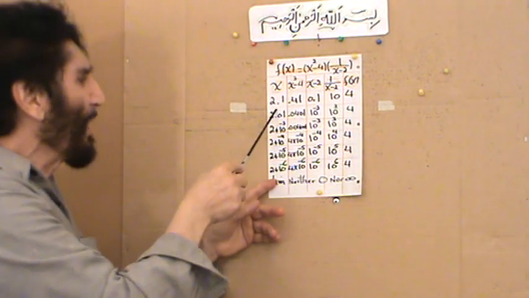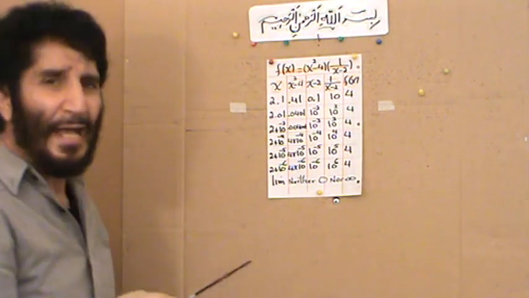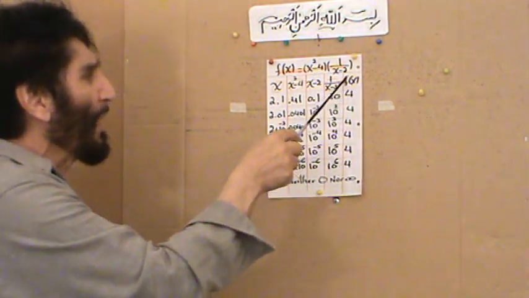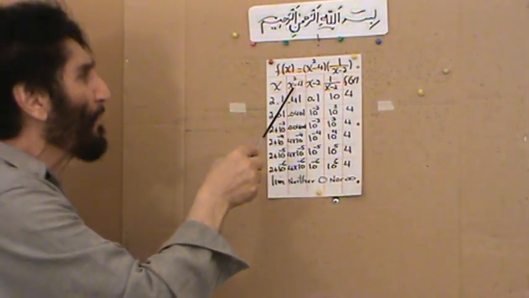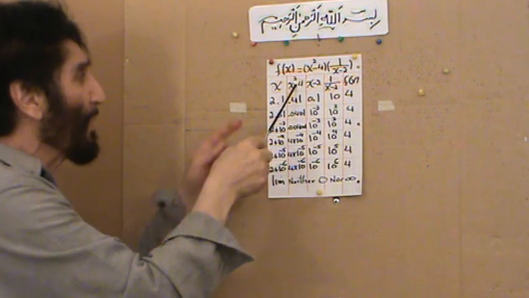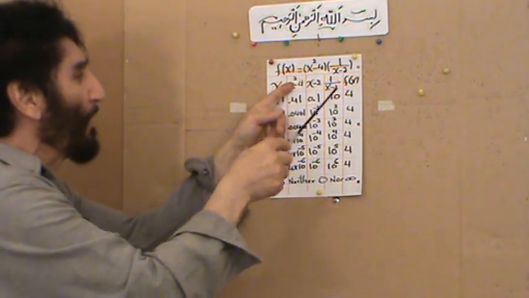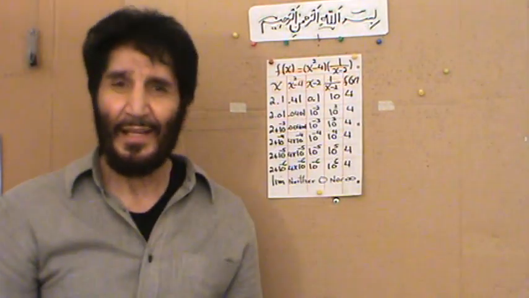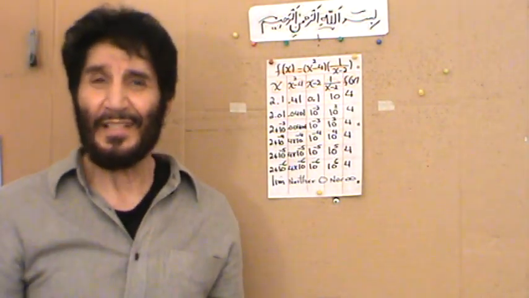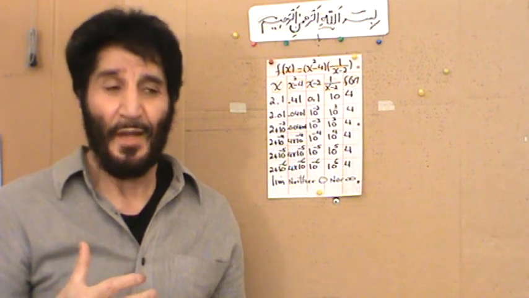Okay, so I do the same thing with the rest of them, and each time I do, when I come to the f of x, which is what? The product of this and 1 over this, which means the product of these two columns, I end up with 4, 4, 4, 4, 4, 4. So that immediately opens my eyes and says, hey, my intuition.